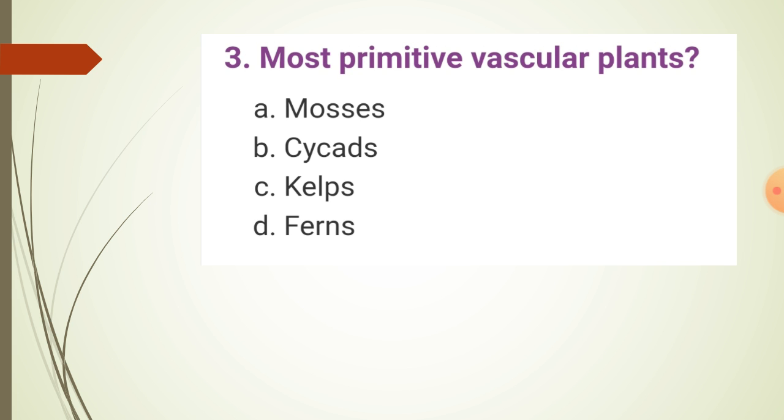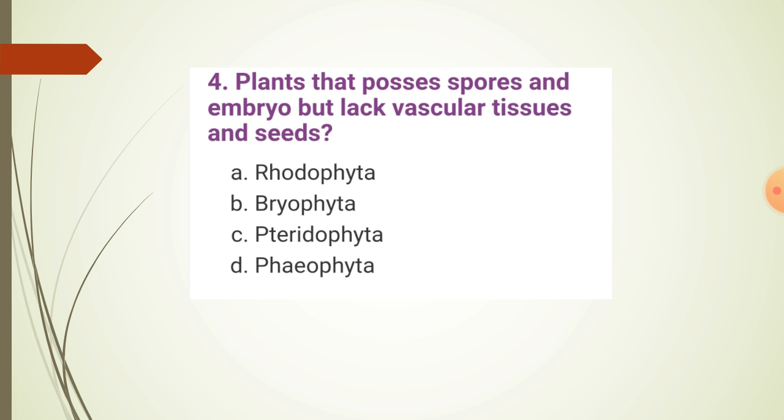Most primitive vascular plants. Which is the most primitive vascular plant? Option A mosses, B Cycads, option C Kelps, and option D ferns. The right answer is ferns. Ferns are commonly called pteridophytes. Fourth question: plants that possess spores and embryo but lack vascular tissue and seeds. Option A Rhodophyta, option B Bryophyta, option C Pteridophyta, and option D Phaeophyta. Option B Bryophyta.